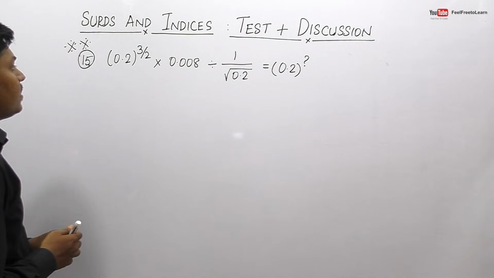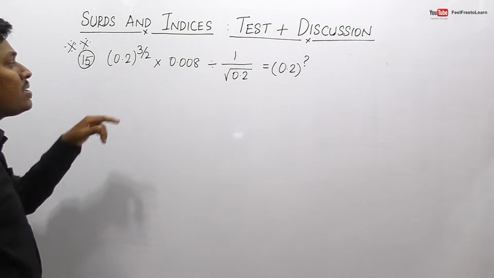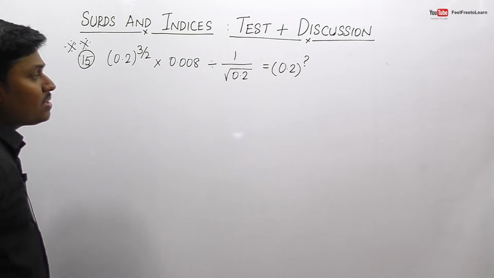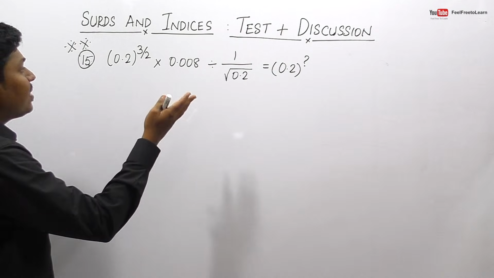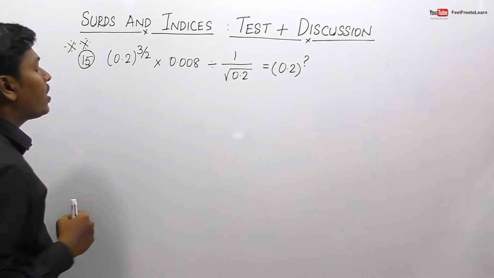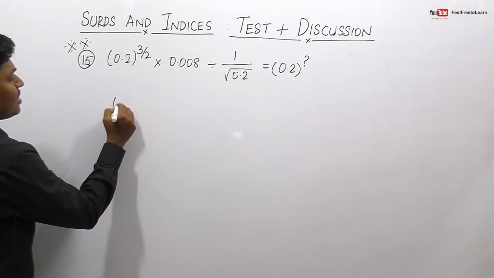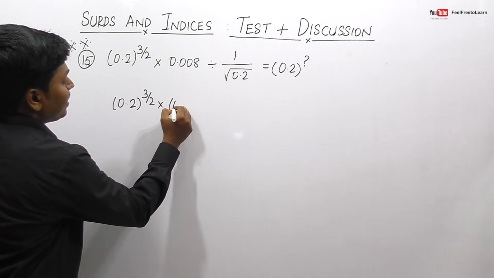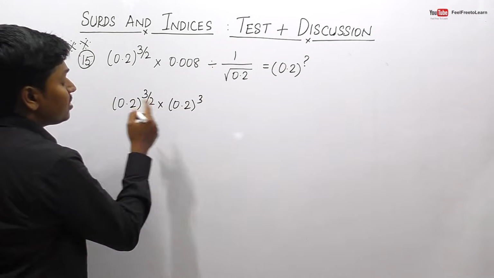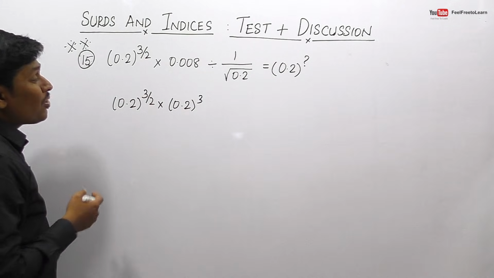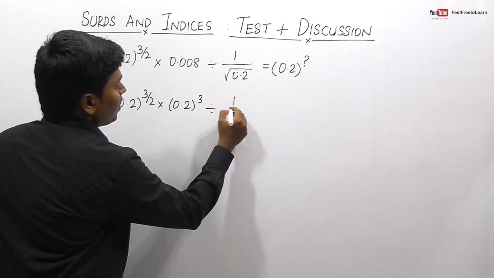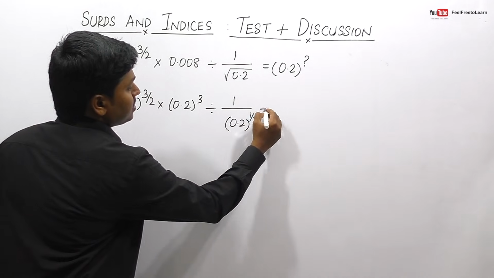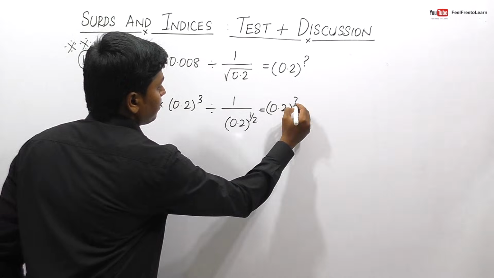Question number 15. 0.2 power 3 by 2 into 0.008, division 1 divided by root of 0.2 is equal to 0.2 power question mark. Our target is to convert all the expressions in terms of 0.2 something, right? So this can be written as 0.2 power 3 by 2, and similarly 0.008 can be written as 0.2 the whole cube, right? 0.2 the whole cube, the resultant will be 0.008. So division 1 divided by root of 0.2 can be written as 0.2 power 1 by 2 is equals to 0.2 power question mark, right?